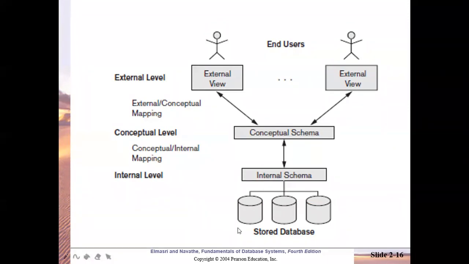The shapes are important. You cannot draw any other shape here, particularly at this bottom level. You can see the databases are always shown in a cylindrical manner. Don't make it oval or a square or rectangle there. It should be like that only. So the stored database lies at the bottom here. Wherever the data is stored in the table or database internally, this is called the internal schema.